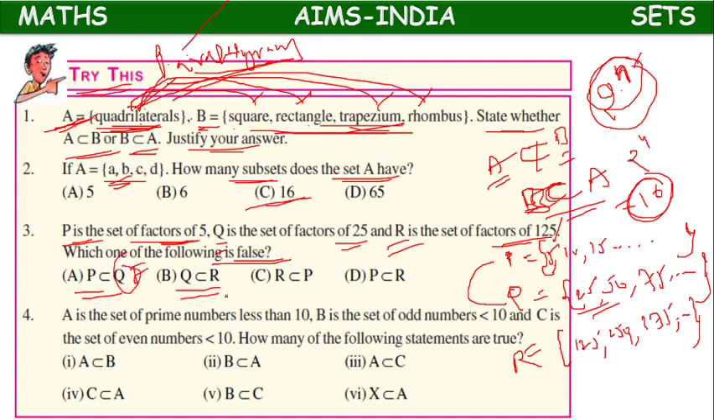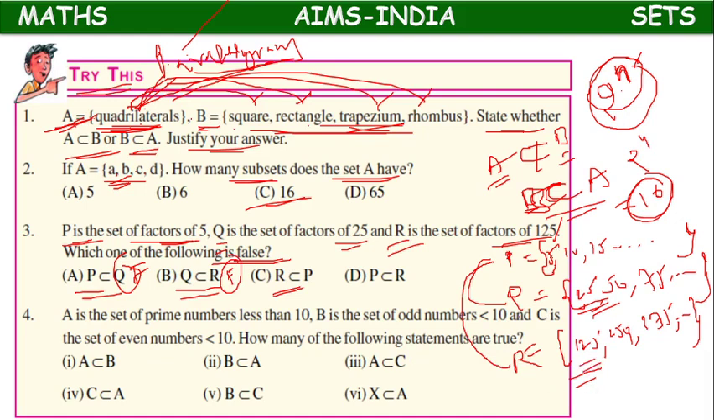Q subset of R. In Q we have 25, but in R, 25 is not there. So Q subset of R is also wrong, false. Next, R subset of P.